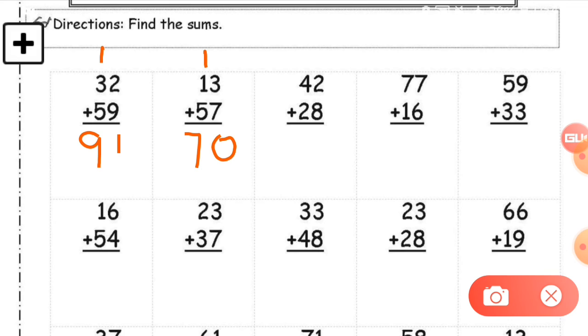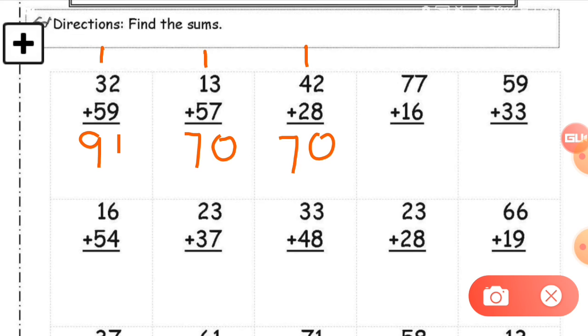Now the next one, 42 plus 28. Just check the ones column only first. Here is 2 plus 8. So the total of 2 plus 8 is 10, and 0 is at the ones place. 1 will go as a carry forward. Okay. Now here 4 plus 2 is equal to 6, and you have to add one more number to it. So what will be the final answer? 4 plus 2 is 6, plus 1 is equal to 7. You can see the answer on the screen.